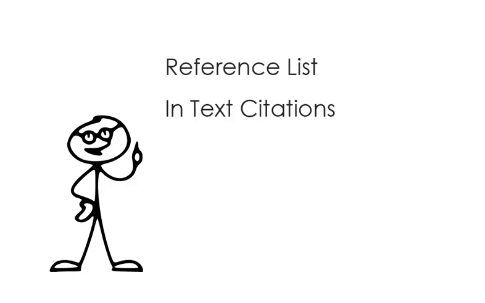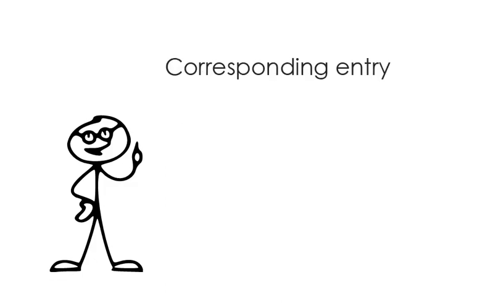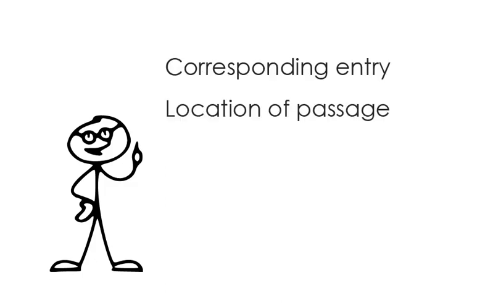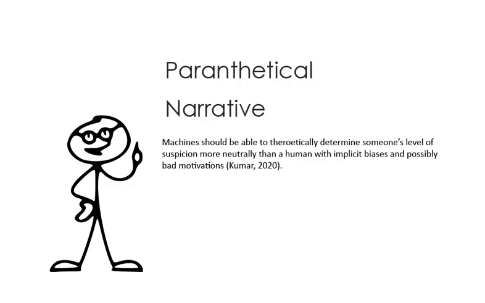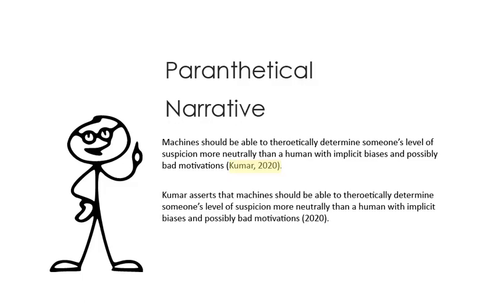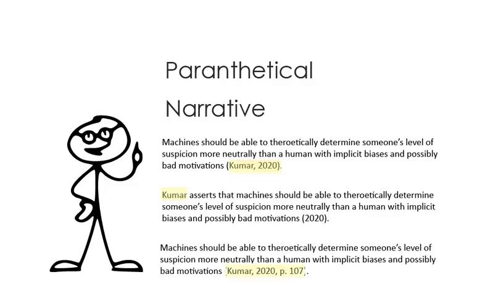In addition to a reference list, your assignment must also contain in-text citations. In-text citations help the reader find the corresponding entry in the works cited list and the passage in that source. In APA, in-text citations are either parenthetical or narrative. In parenthetical citations, both the author name and publication date appear in parentheses. In narrative citations, the author information is incorporated into the text as part of the sentence. To cite a specific part of a source, you can indicate pages, chapters, figures, or any other specific part.